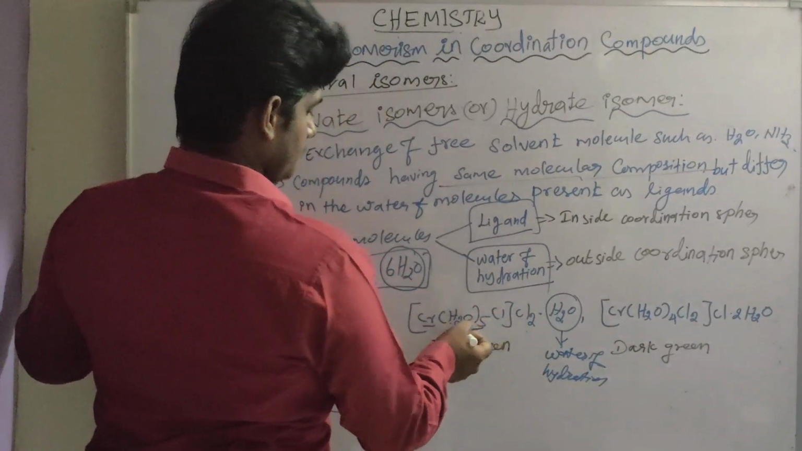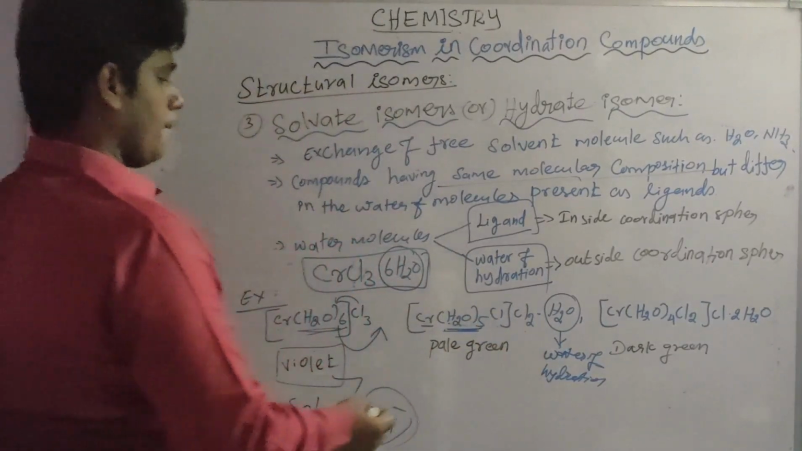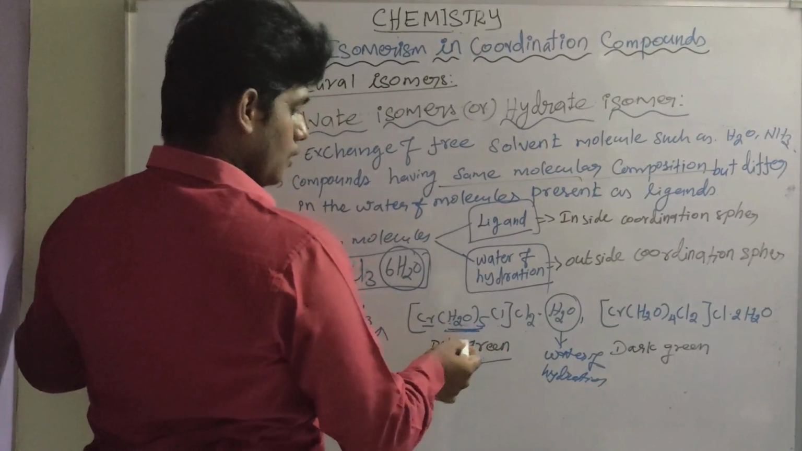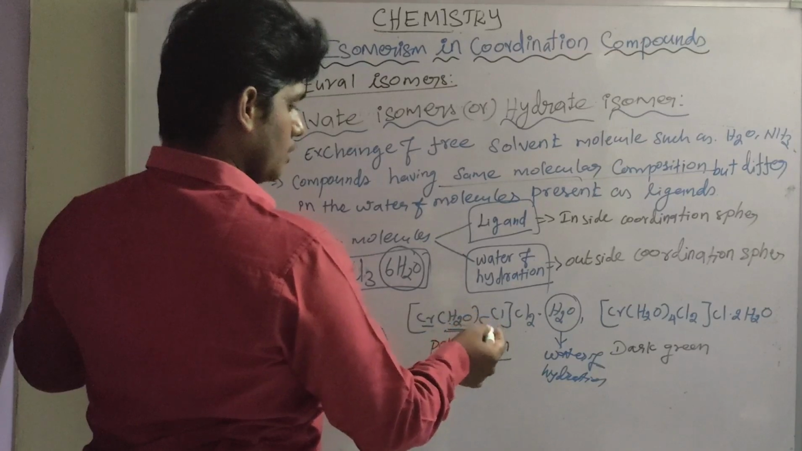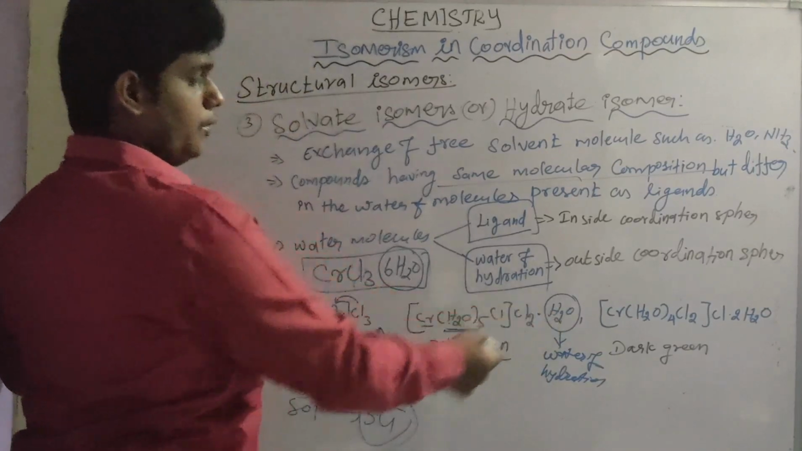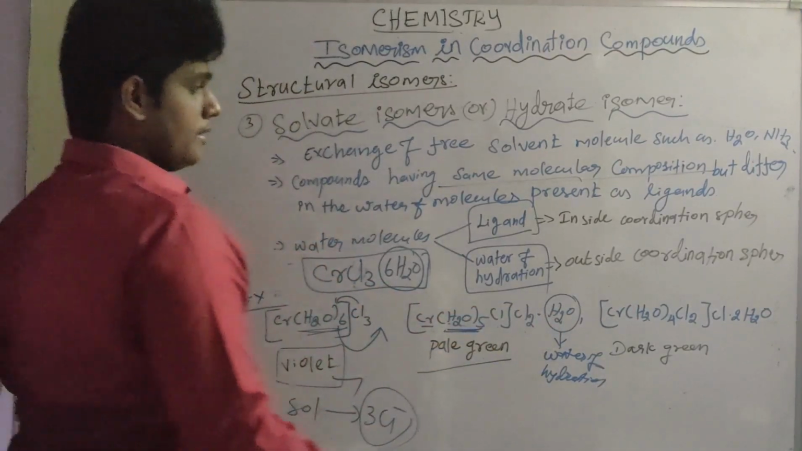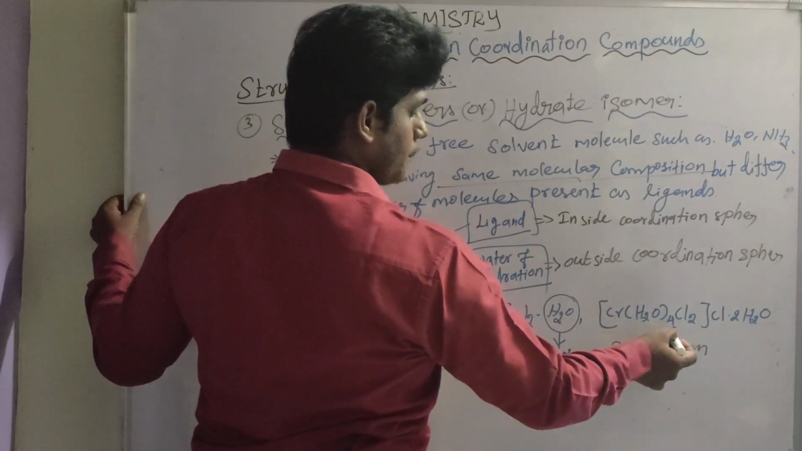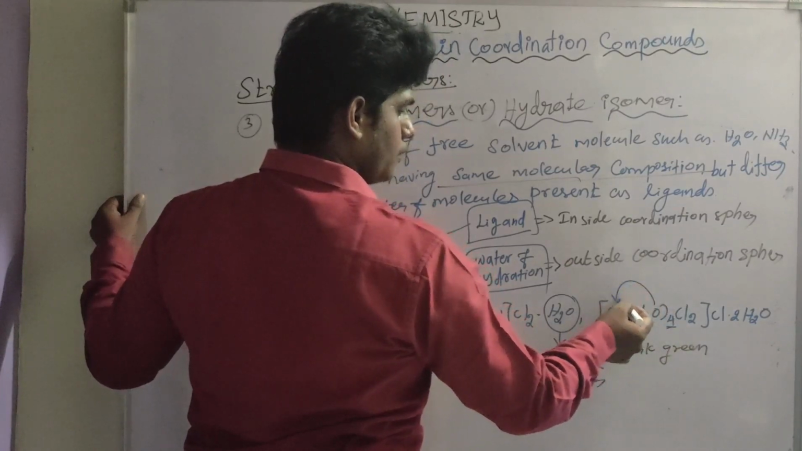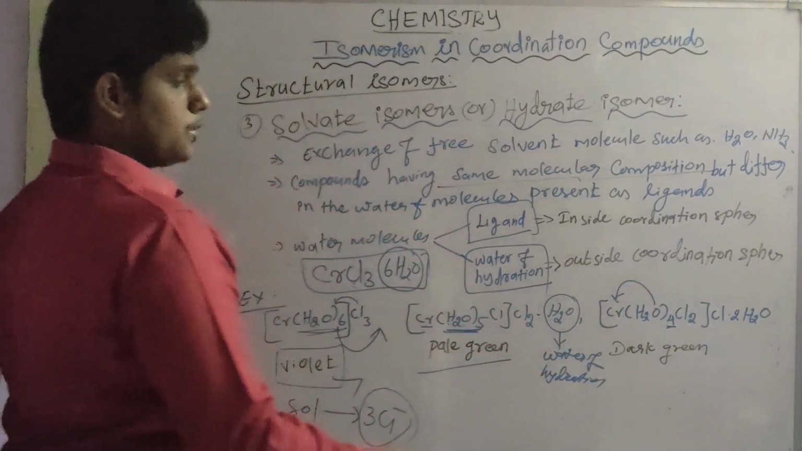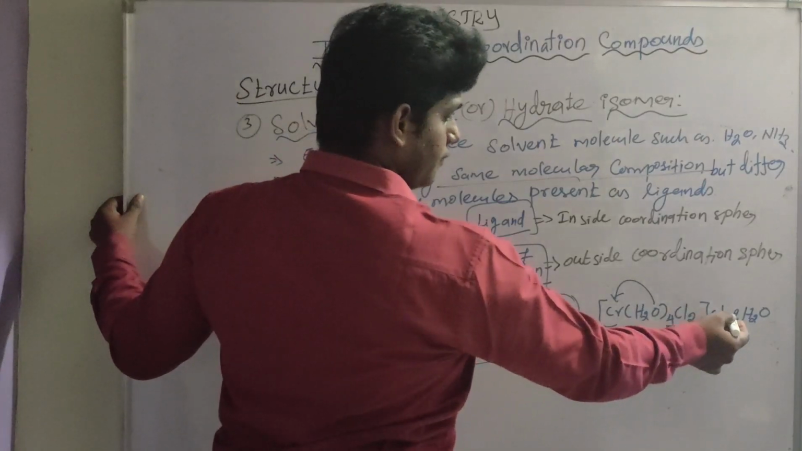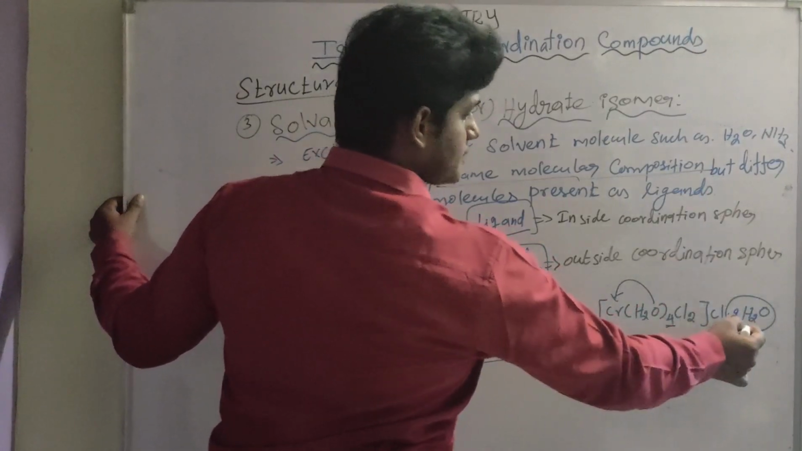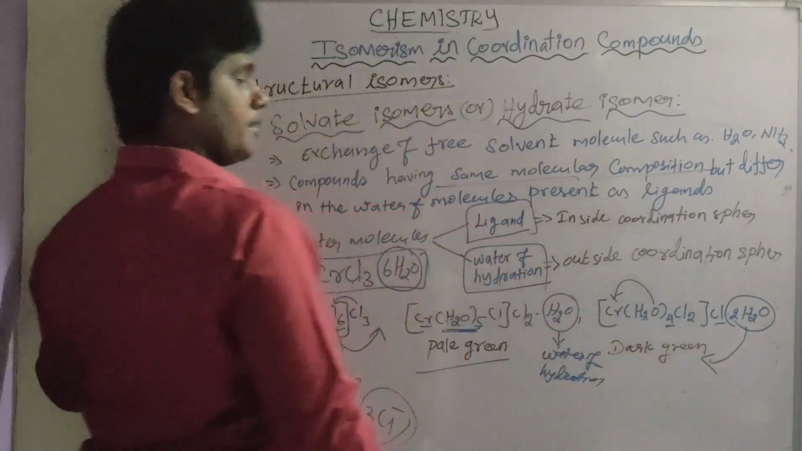It is a pale green color. Here it is pentaaquachloridochromium(III) chloride monohydrate. In the third example, [Cr(H2O)4Cl2]Cl, 4 water molecules are bound to the chromium metal ion, also 2 chloride ions are bound, and outside there is one chloride and 2 water molecules. It is a dihydrate. It gives a dark green color.